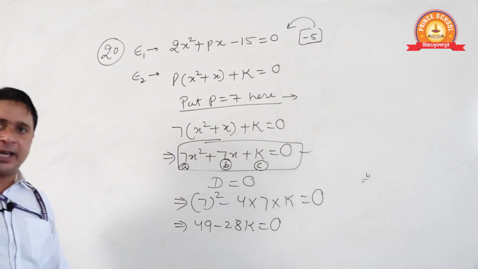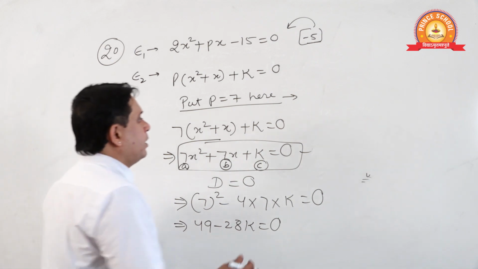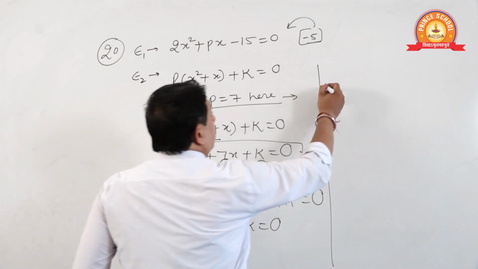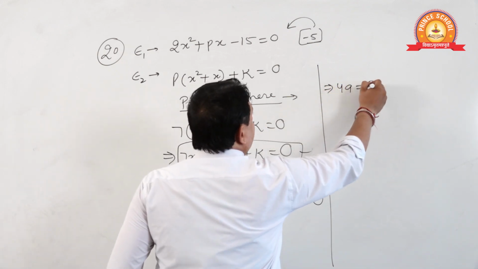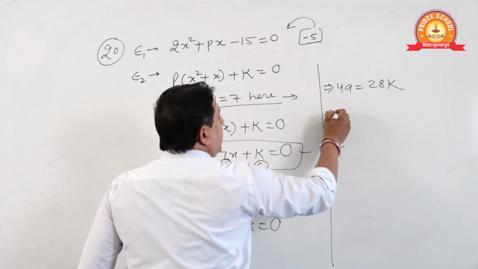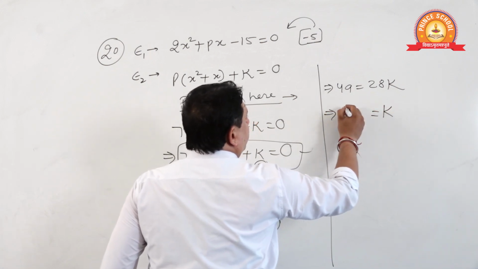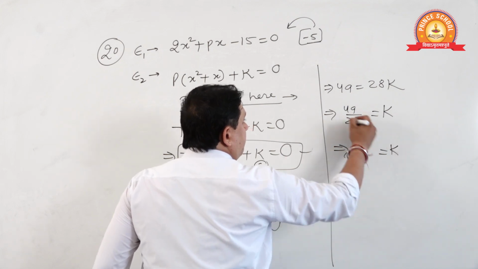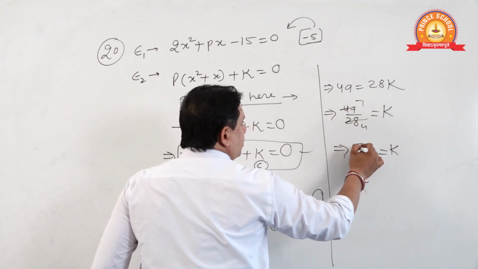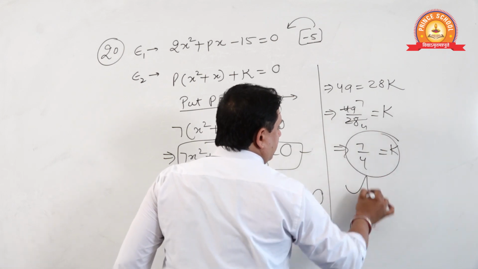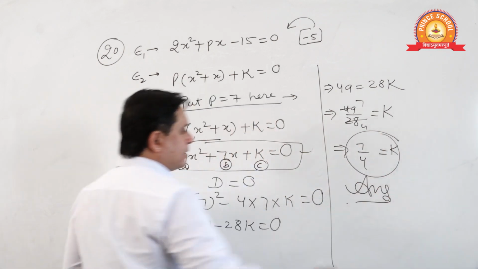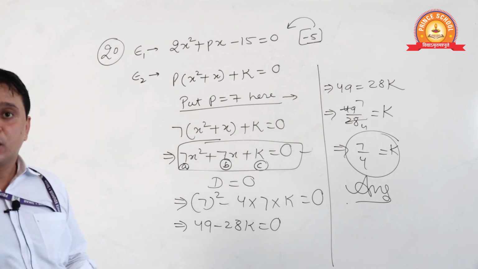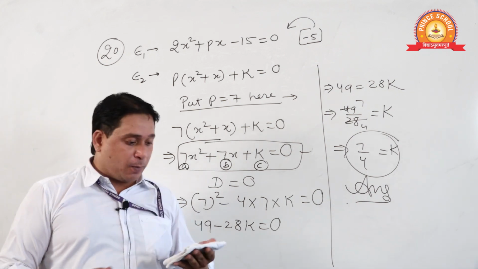Now I am writing this side: 49 is equal to 28k. Therefore, k will be equal to 49 by 28. 7 7s are 49, 7 4s are 28, so 7 by 4 is the answer. Done, students? Sure? No problem?